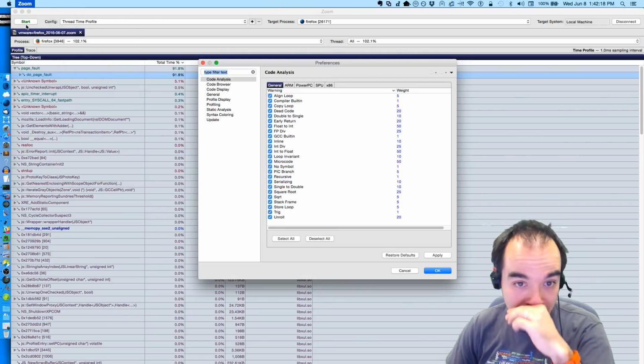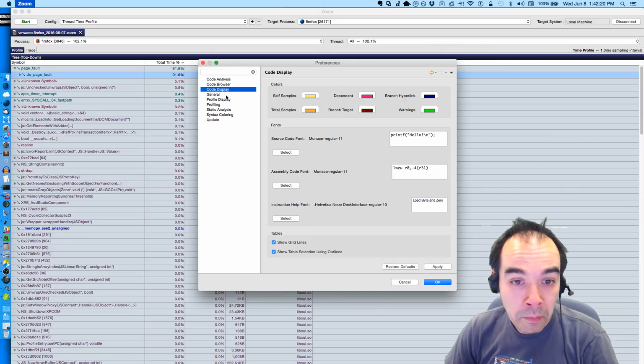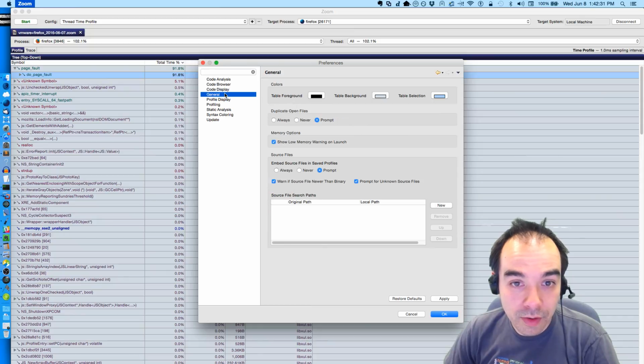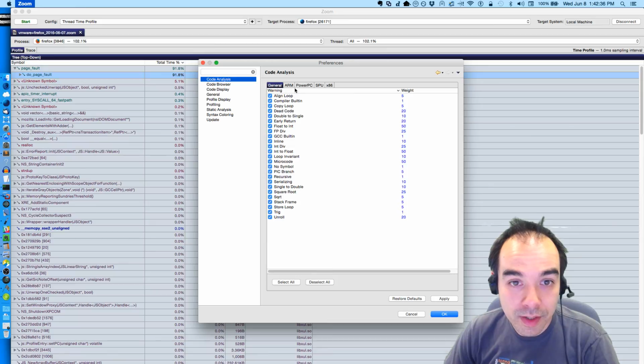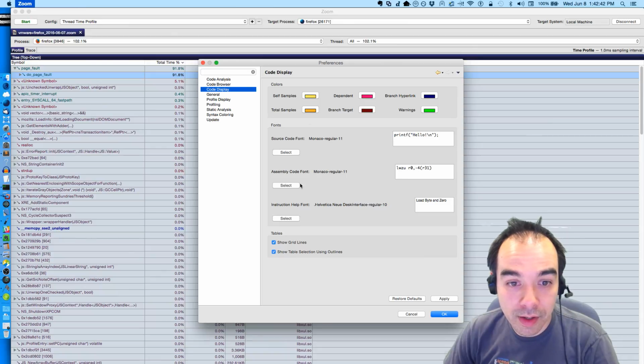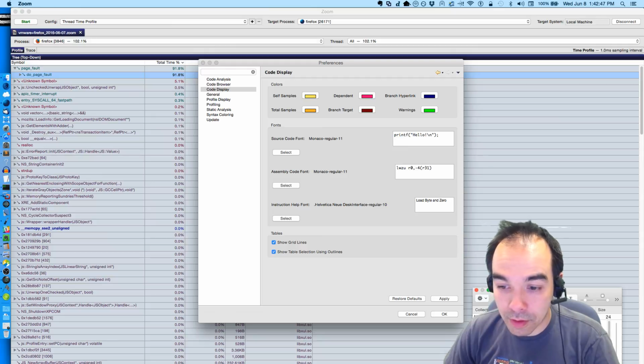Maybe, is there preferences? Can I bump up the font? Profile display. General. Come on. Show me. I want to increase the font size. Code browser. Code display. All right, well, let's try bumping that up to 24. What does that look like?